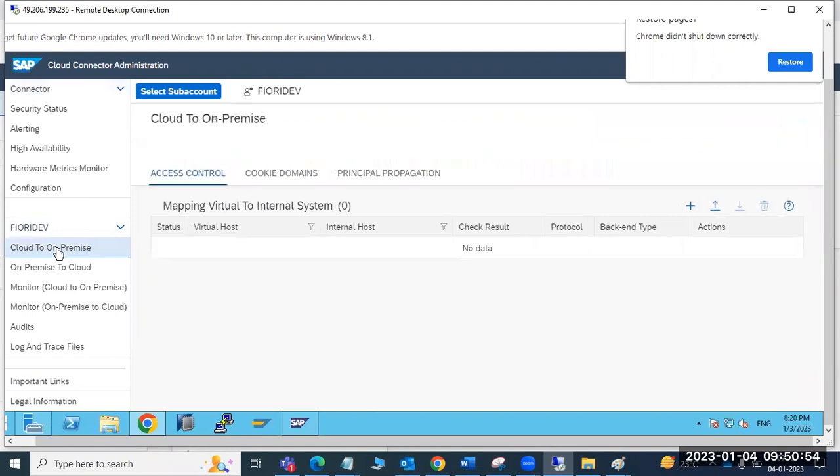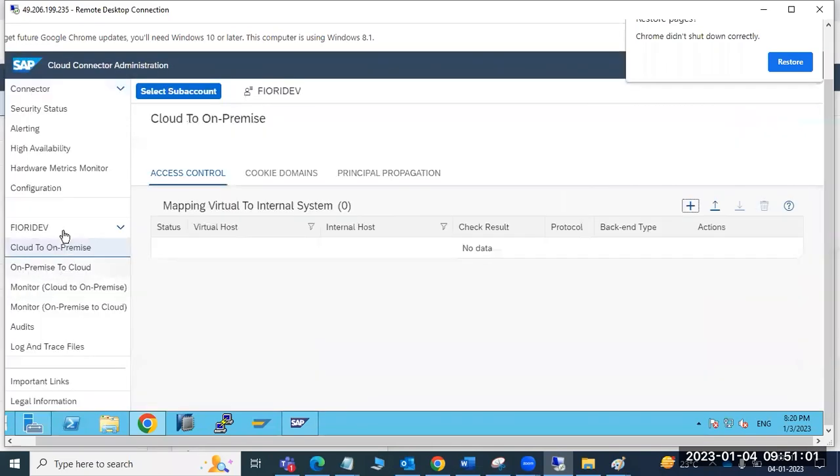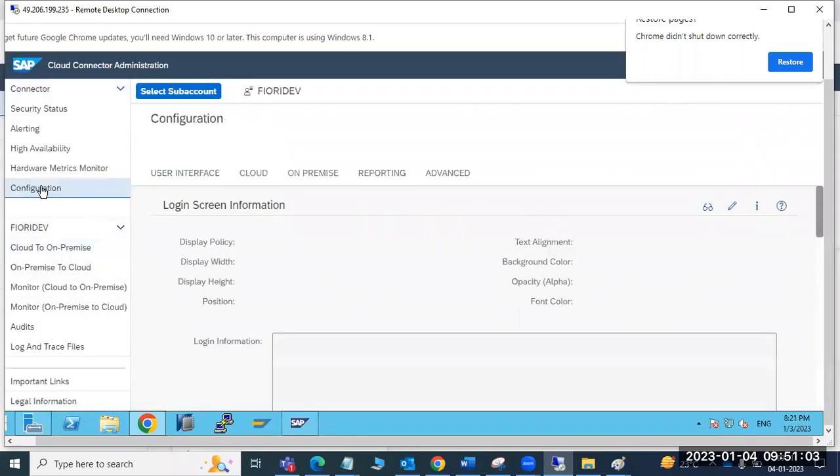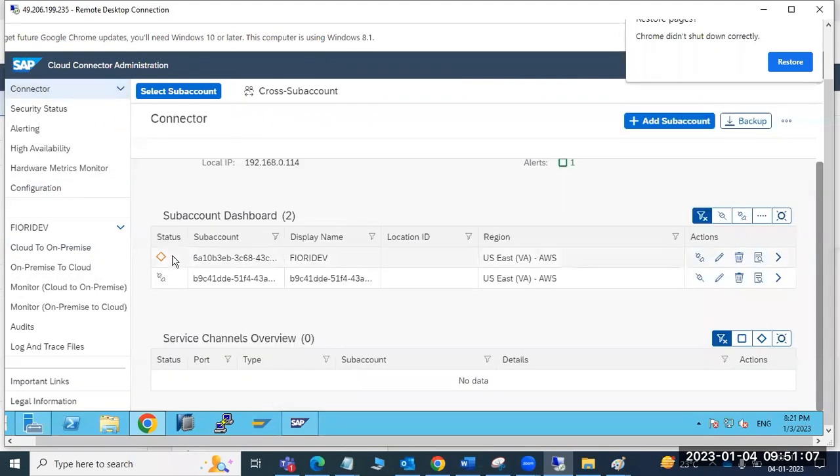Cloud to on-premise access control. So here we have to deploy the systems. Connected, since no active resources are available.